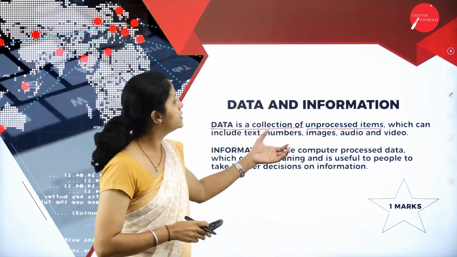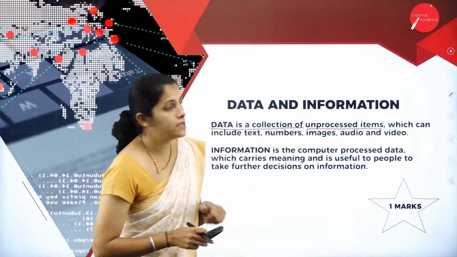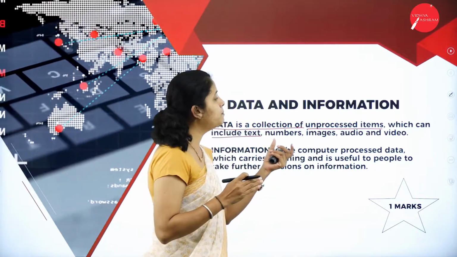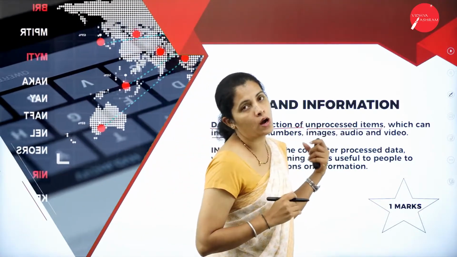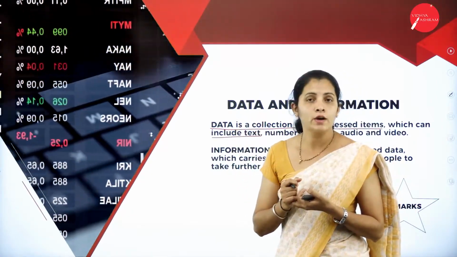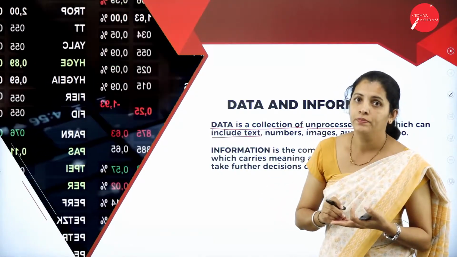That means it is not yet processed. Some examples of data are text, number, image, audio and video. So data is nothing but the raw fact or unprocessed item.